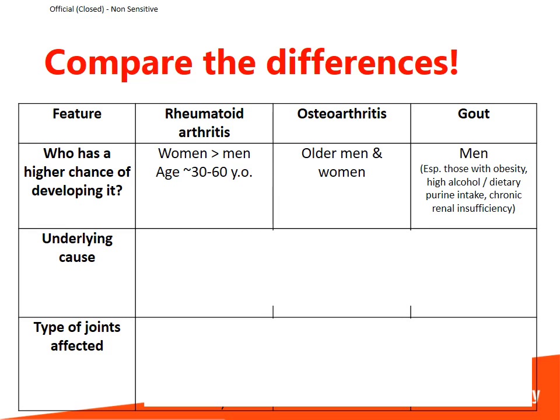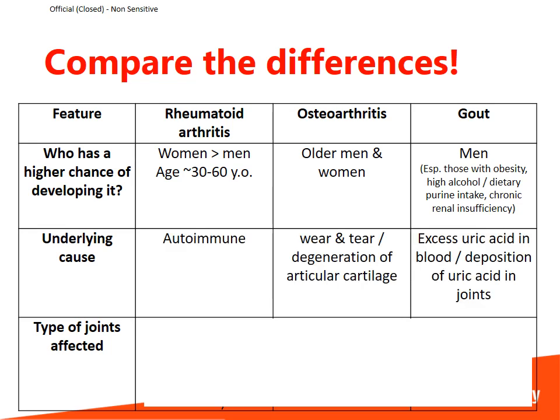Next, let's look at the underlying cause. Rheumatoid arthritis is caused by an autoimmune disease. Osteoarthritis is caused by wear and tear or degeneration of the articular cartilage. And gout is caused by excessive uric acid, which can then deposit in the joints.